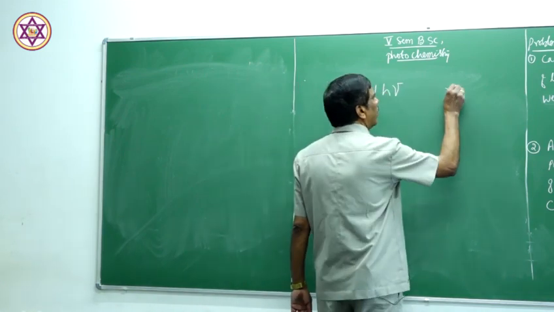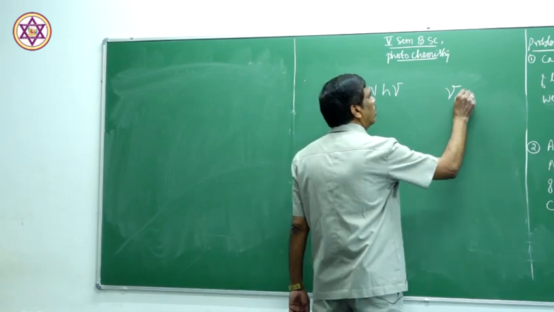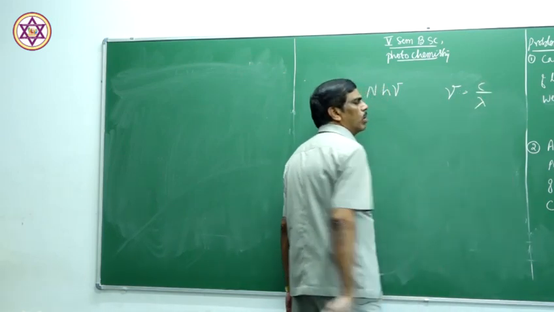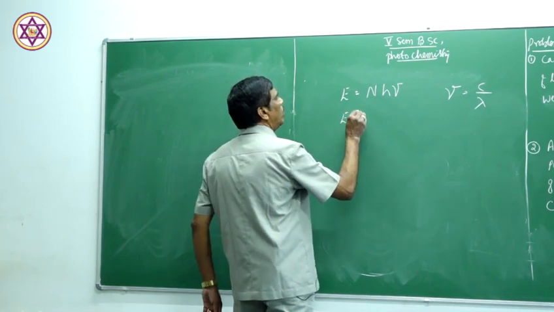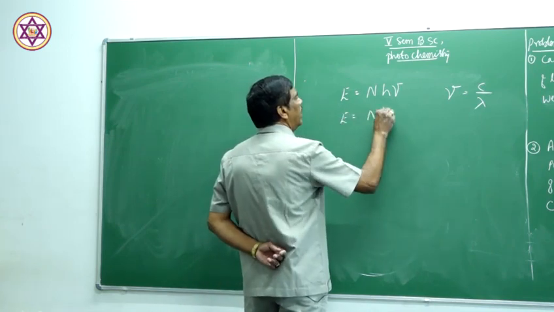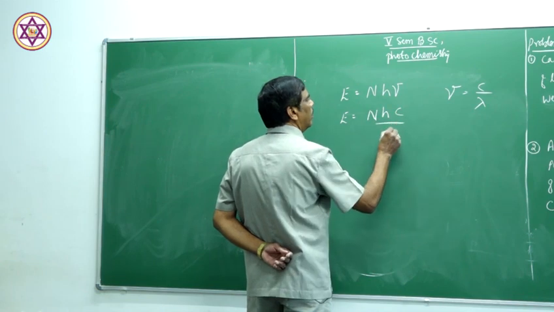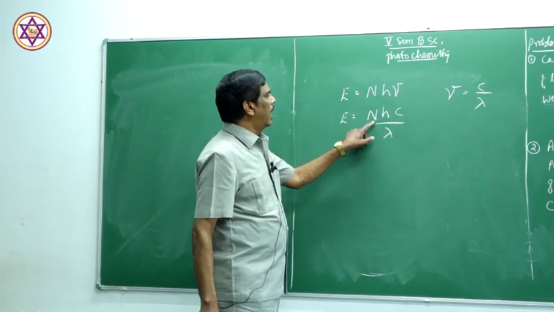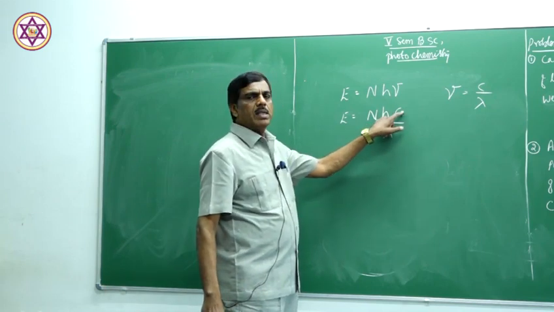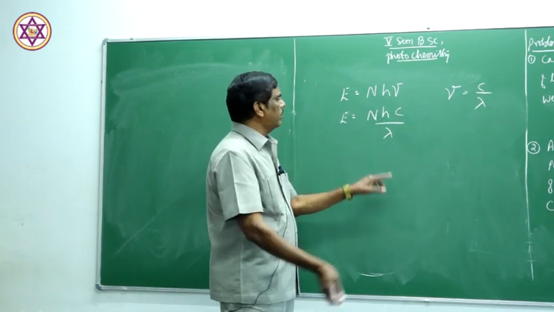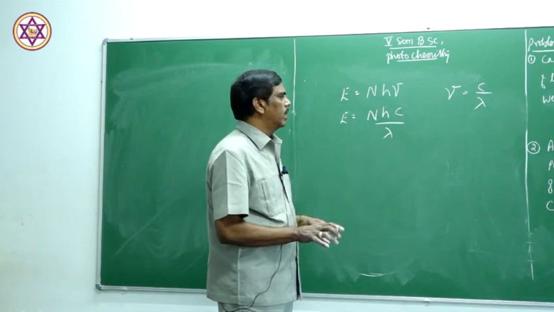Nu is the frequency of radiation. Nu is equal to C by lambda, since C is equal to nu lambda. Therefore, if you substitute, E is equal to N h C by lambda, where N is the Avogadro number, h is Planck's constant, C is the velocity of light, and lambda is the wavelength of radiation.